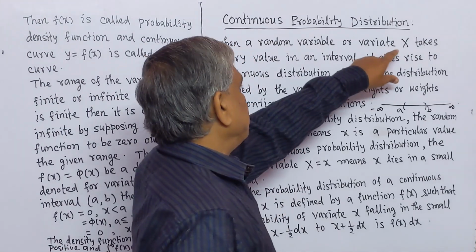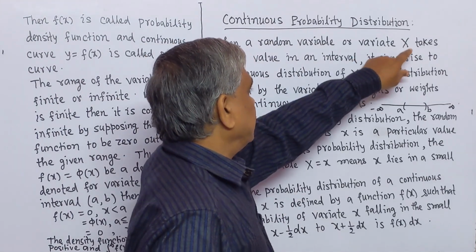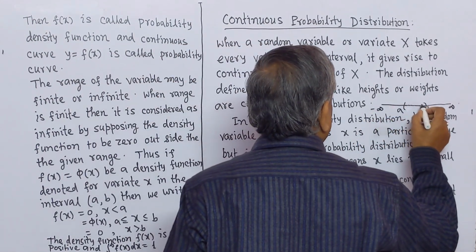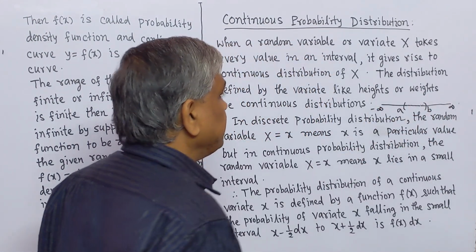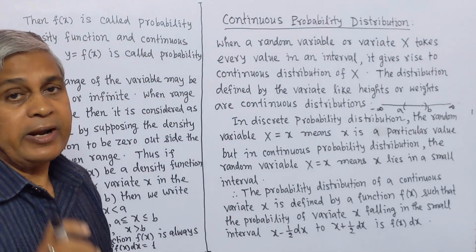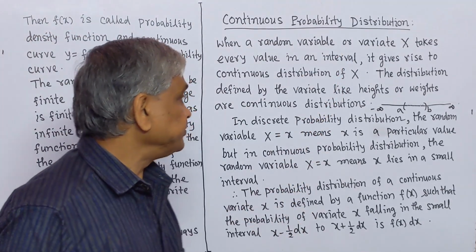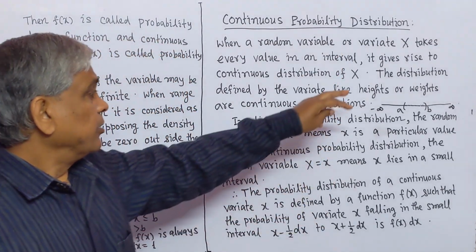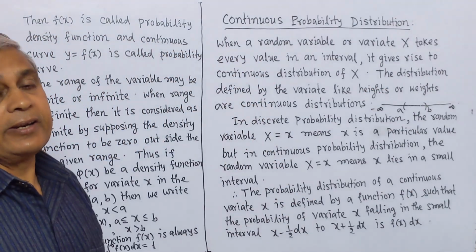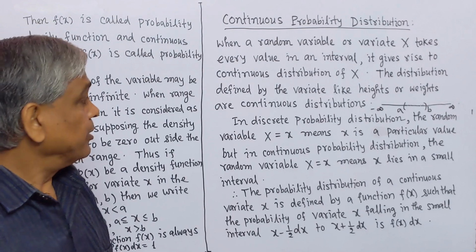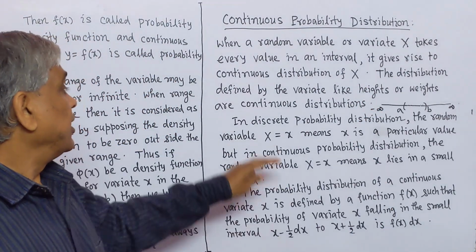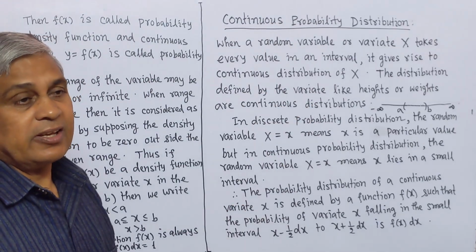If this random variable X takes every value in this interval, it gives rise to continuous distribution of a random variable capital X. For example, the distribution defined by variate, means random variable, like heights or weights, are continuous distributions.